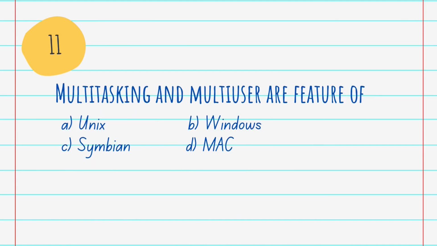Okay. Then next question. Multitasking and multi-user are features of dash. A. Unix, B. Windows, C. Symbian, D. Mac, and the answer is A. Unix. Multitasking and multi-user are features of Unix. Actually, this operating system permits several users to utilize the programs that are concurrently running on a single network server.